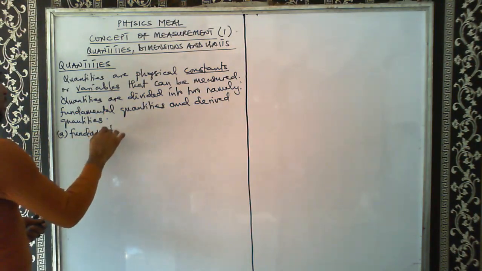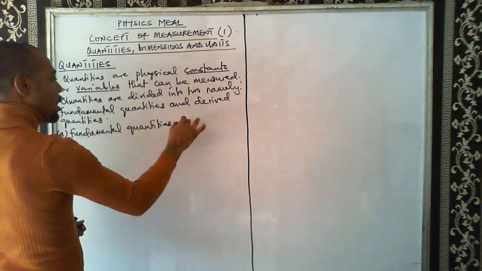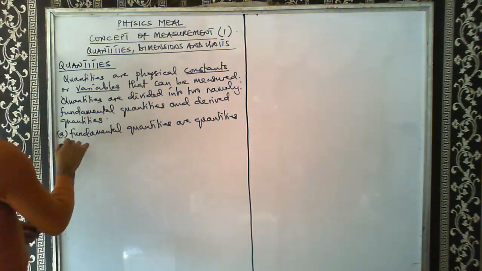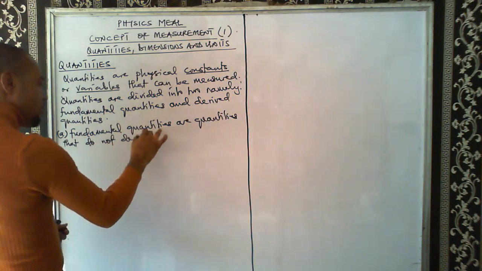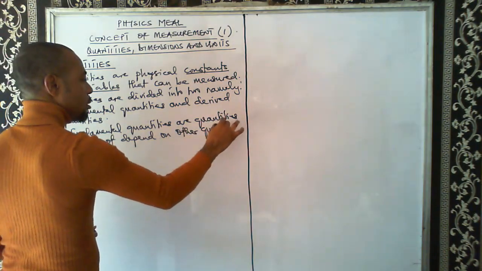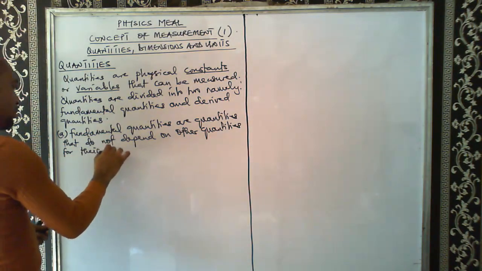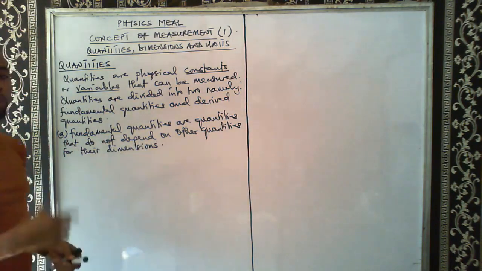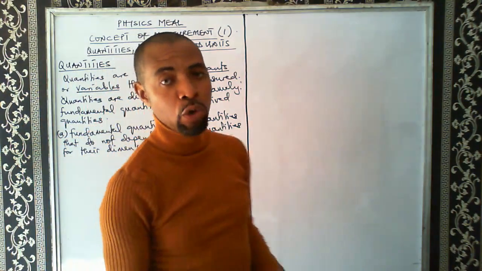So we say that fundamental quantities are quantities that do not depend on other quantities for their dimension.